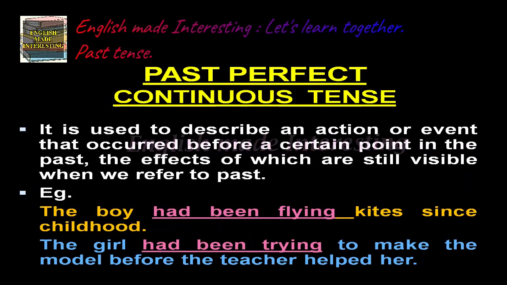Now over to past perfect continuous tense. It is used to describe an action or event that occurred before a certain point in the past, the effects of which are still visible when we refer to the past. Example, the boy had been flying kites since childhood. The girl had been trying to make the model before the teacher helped her.